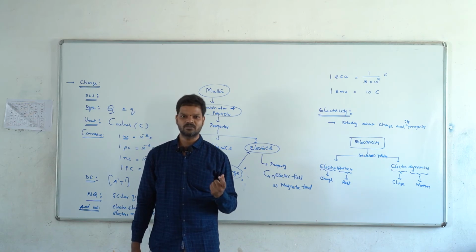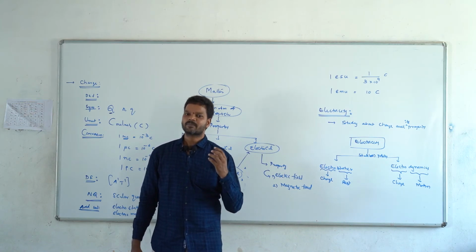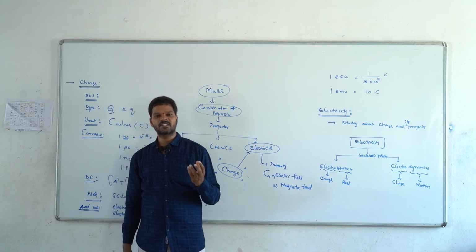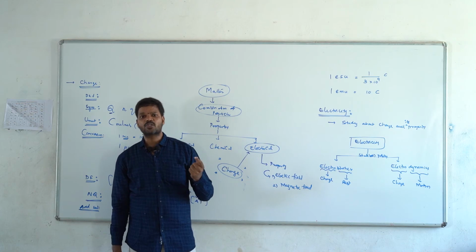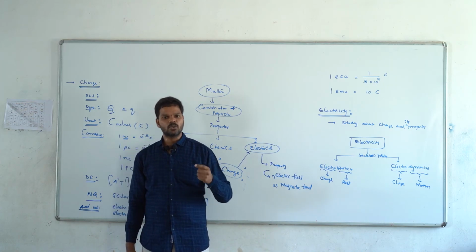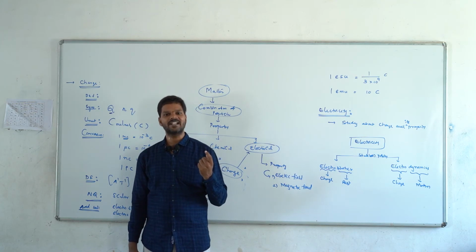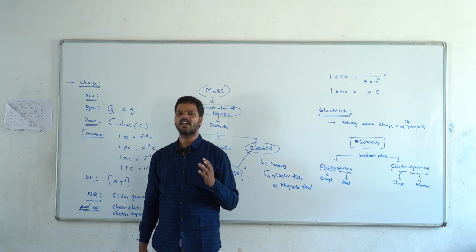Who first found the charge of the electron? It was Millikan, the name of the scientist. He did one very important experiment. He sent a charged particle through both electric and magnetic fields, and based on its motion he calculated the charge of the electron as 1.6 into 10 to the power of minus 19 coulomb.